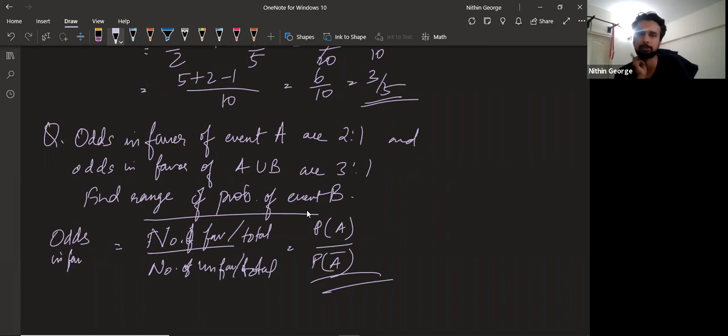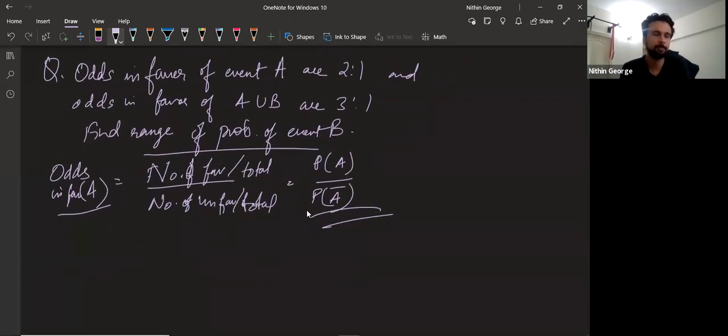Okay, this becomes the odds. Guys, are you following? Odds in favor of event A is the number of cases favorable to A divided by the number of cases unfavorable to A, or in other words, probability favorable to A divided by probability unfavorable to A. All right.